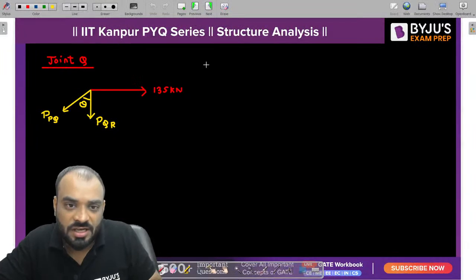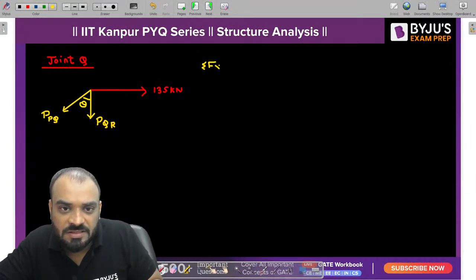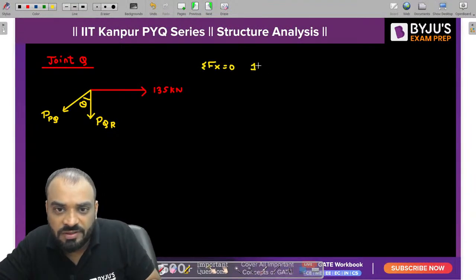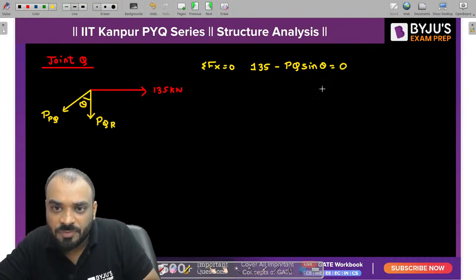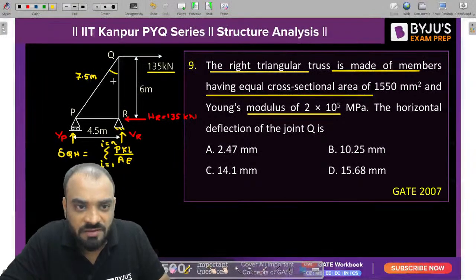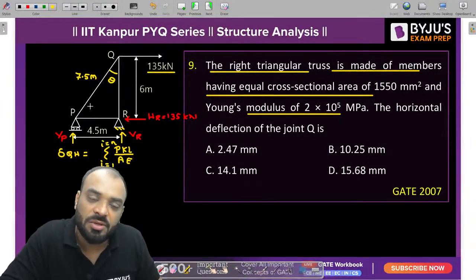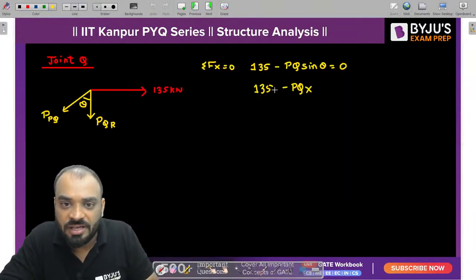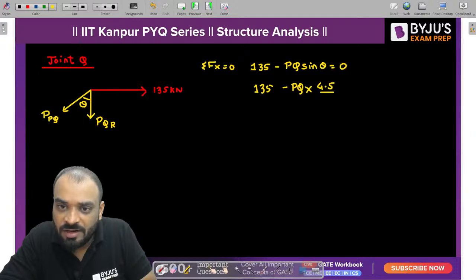So can I write here, guys, summation Fx is equal to 0? So it should be 135 minus PQ sine theta, and it should be 0, correct? What is the value of sine theta? You need to check here, guys. If this is the value of theta, then this is the perpendicular and this is the base. Sorry, this is the base and this is the hypotenuse. So 4.5 divided by 7.5, and it should be equal to 0.